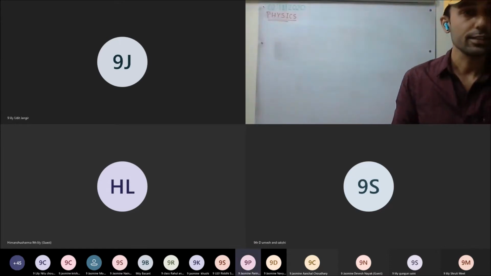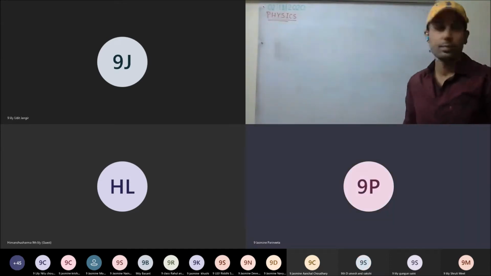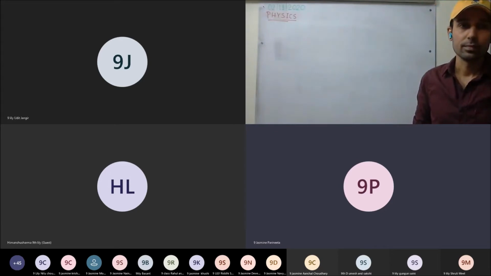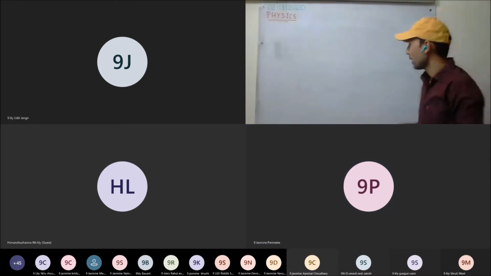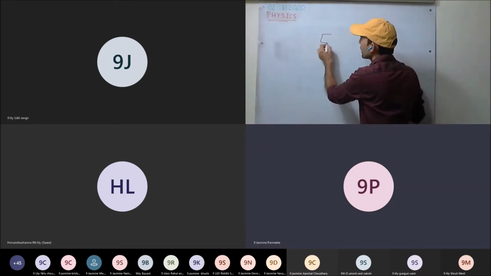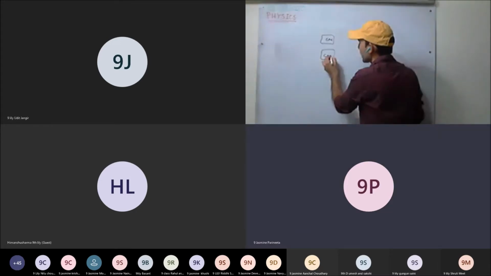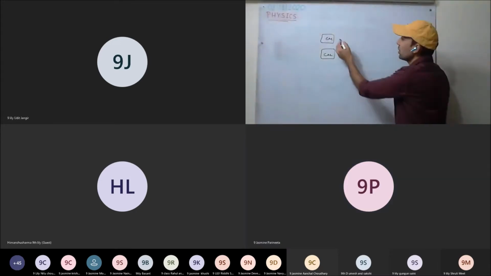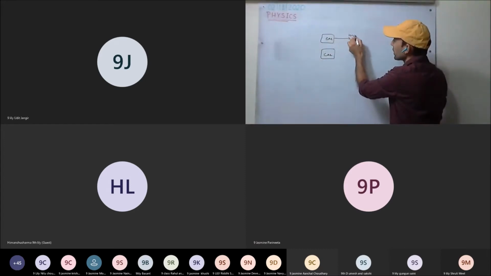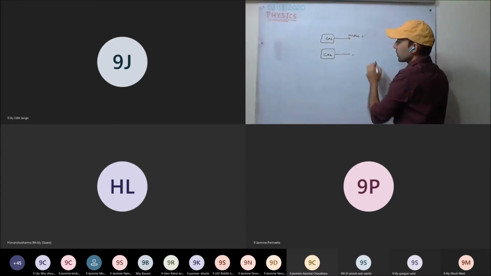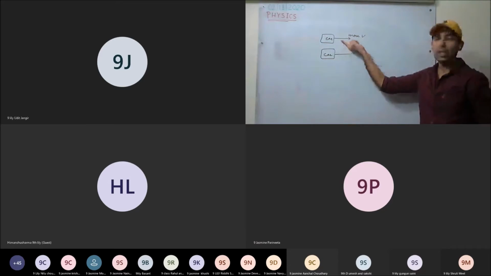Excuse me, sir. Yes. So the greater the mass, the greater the momentum. Yes, the greater the mass, the greater the momentum. And sir, what about velocity? Okay, if the masses are equal and the velocities are different, say the same car we are taking, and this one is having more velocity compared to this one, then the first car will have more.